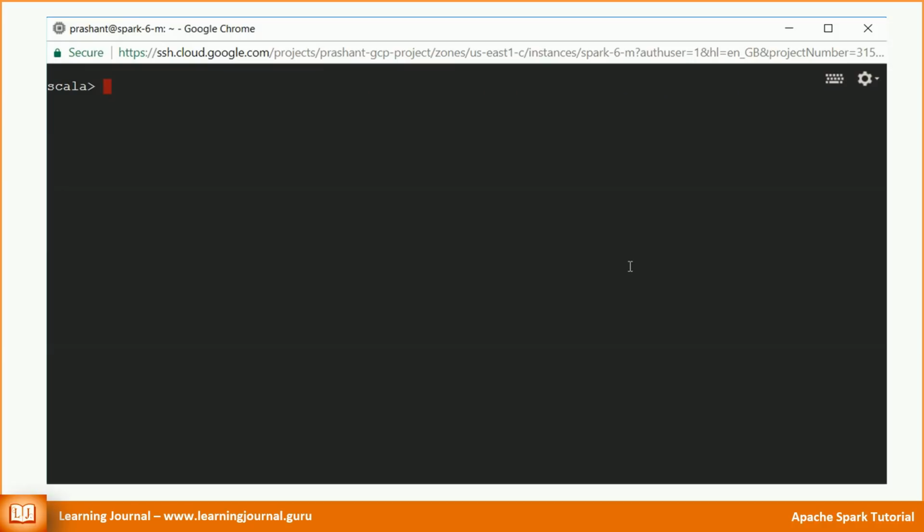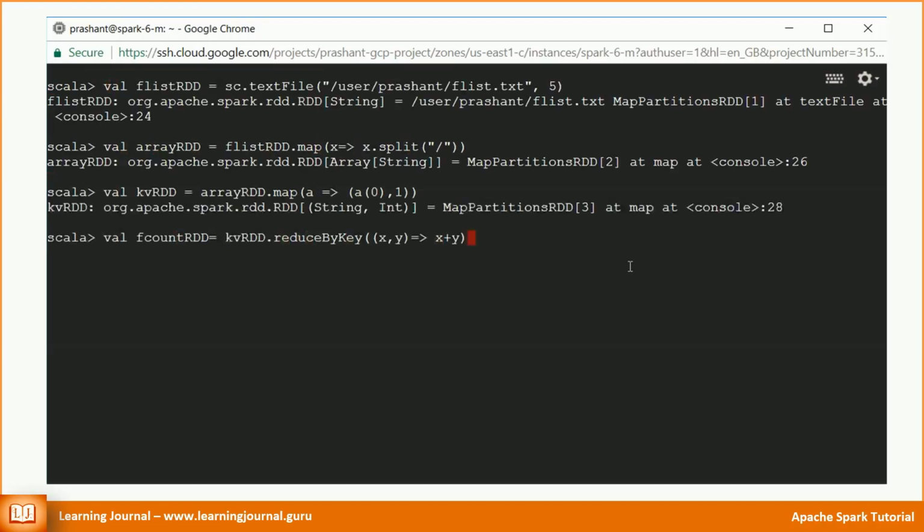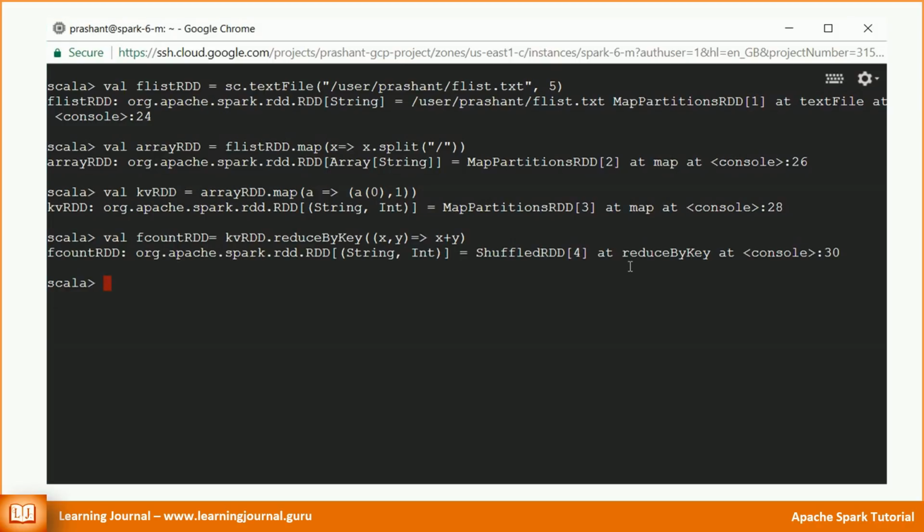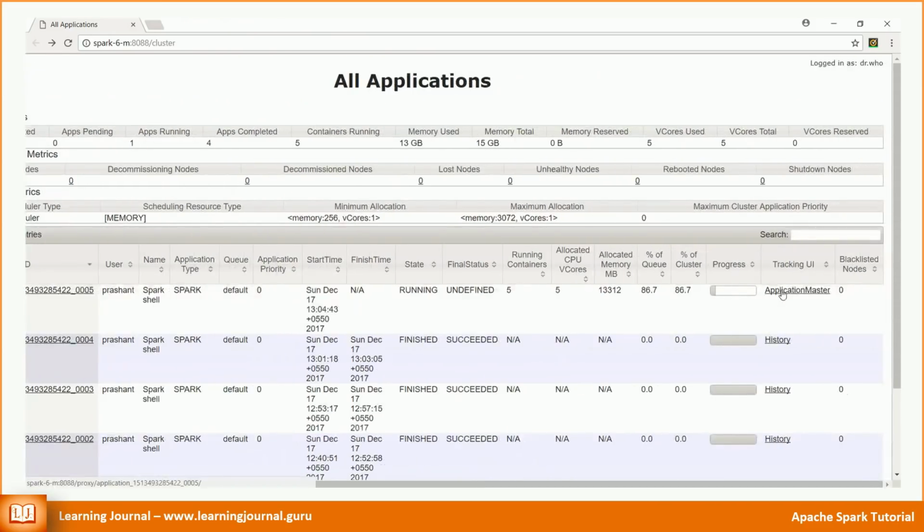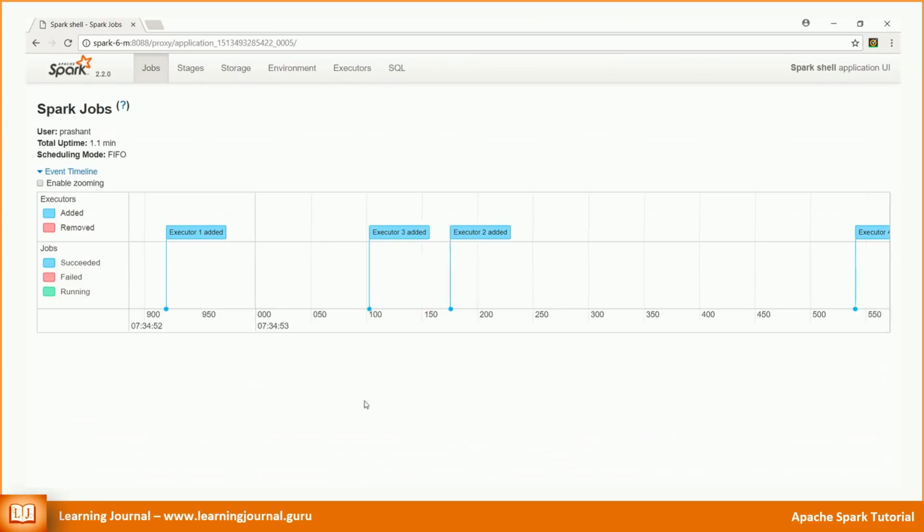Paste the first 4 lines in the shell. Great! We executed 4 lines of Spark code. Now, I want to go and check the Spark UI for this application. Here it is. Strange. I don't see any jobs here. Only executors are there, right? I executed 4 RDD operations and in fact created 4 different RDDs. But I don't see any Spark jobs. There is a reason for that.